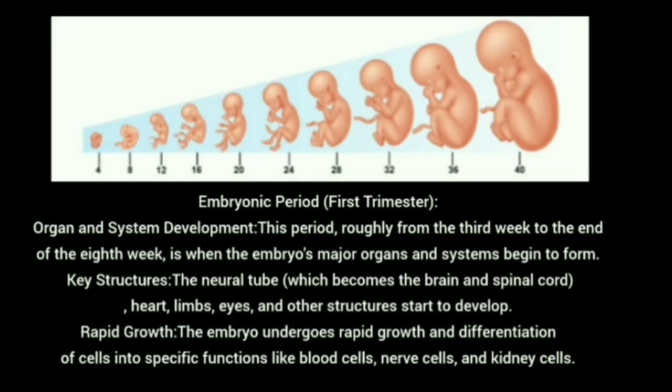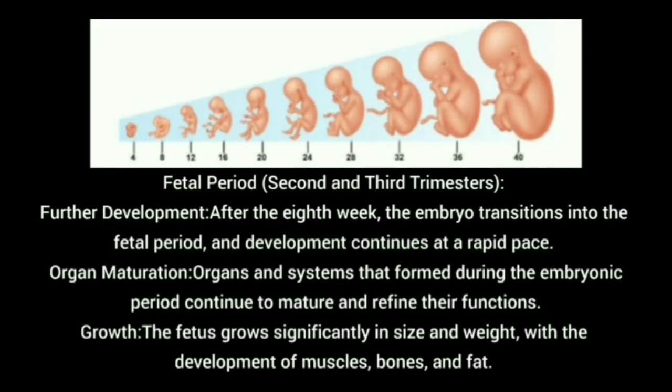Rapid growth. The embryo undergoes rapid growth and differentiation of cells into specific functions like blood cells, nerve cells, and kidney cells. The major organs were developed in this trimester. Second and third trimester, the fetal period. The further development after the 8th week, the embryo transitions into the fetal period.